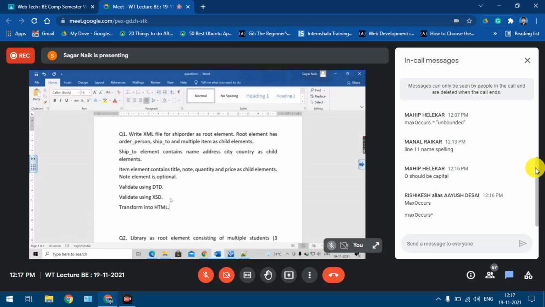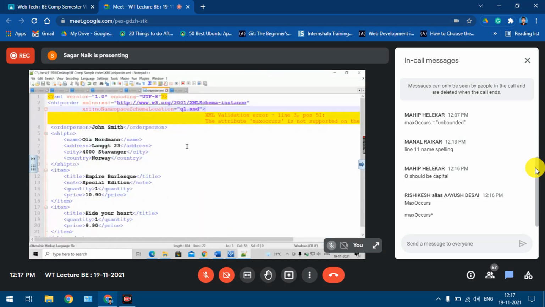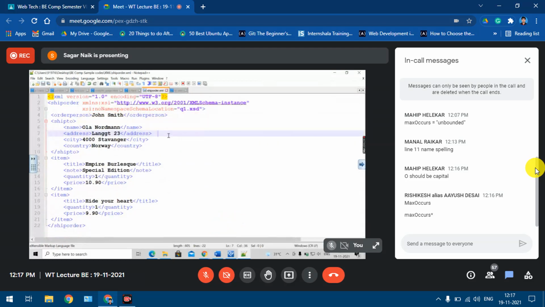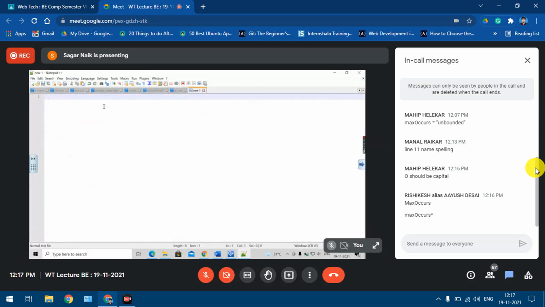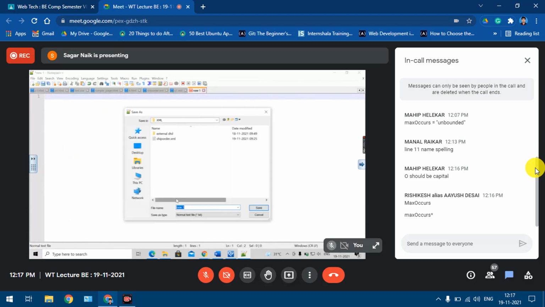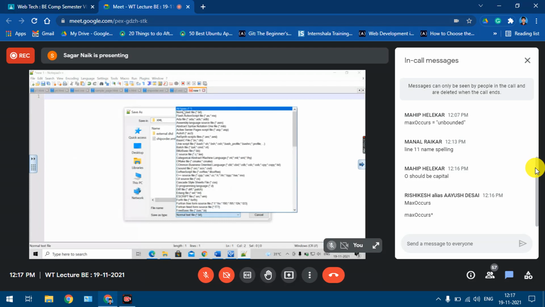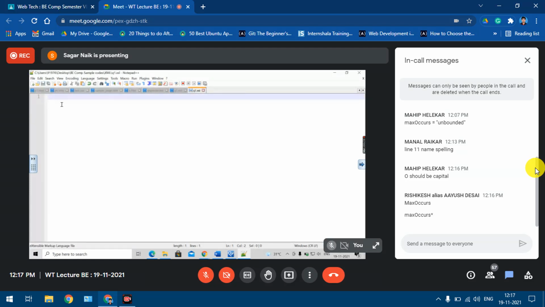So how are we going to solve this particular thing? We'll have to write the XSL transformation file. So again, we need to create and save this file. I'll take the same name with the extension .xsl, not XSLT. Then we'll start writing the transformation code. What was the structure of the transformation code?